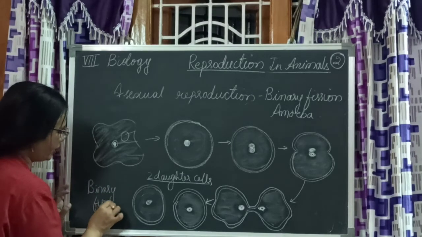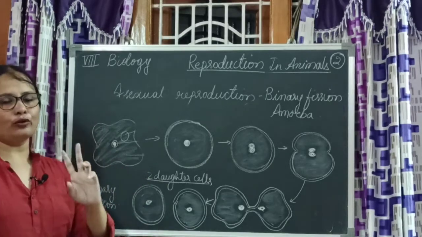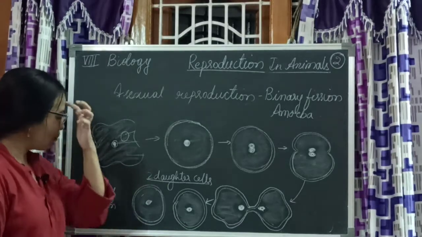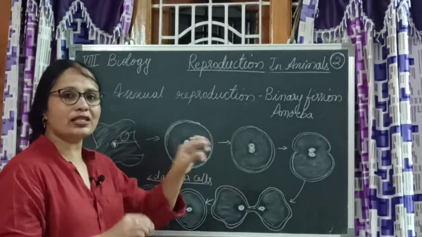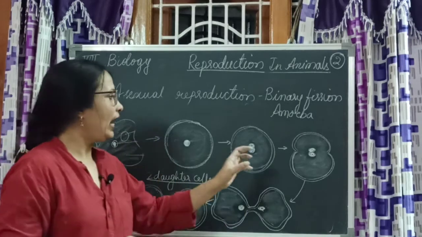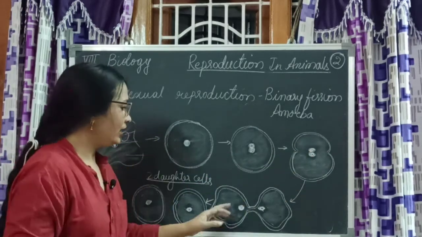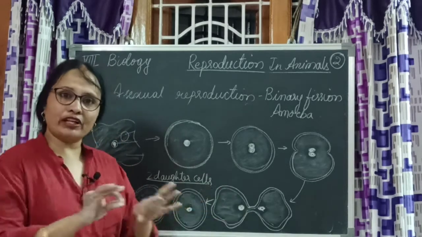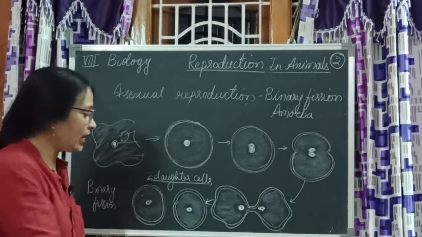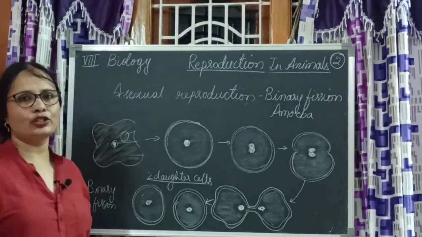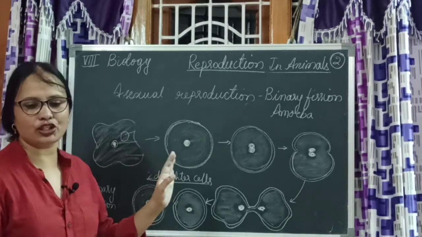Fission means what? Division. Fission is breaking. One organism is breaking into two organisms. That's why we call it binary fission. Now if you notice, first thing is the nucleus started showing the deviation, and then the cytoplasm and cell membrane started showing the constriction, and the nucleus parted. After the nucleus parted, the cell membrane and cytoplasm also parted, and they broke down, and you get two daughter nuclei. This is how binary fission takes place in asexual reproduction.